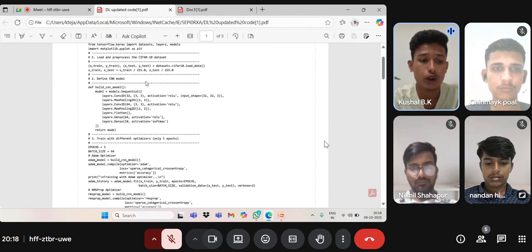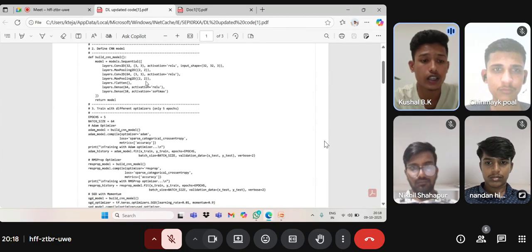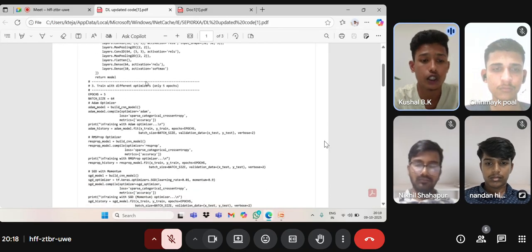Here we build a CNN model with a 2D convolution layer and a 32 by 32 pixel input size, and we use a 2D max pooling layer, and return the model. Next, train with the different optimizers.